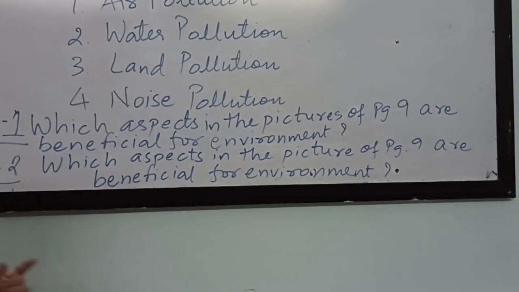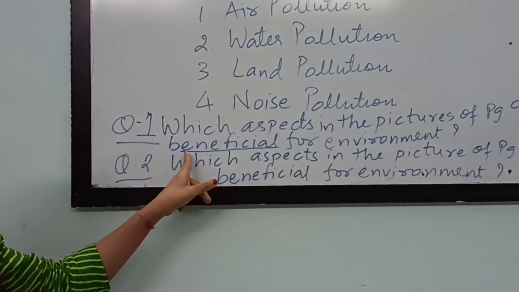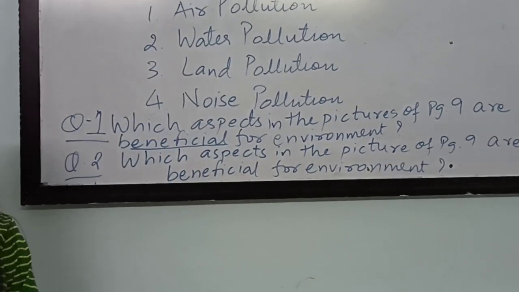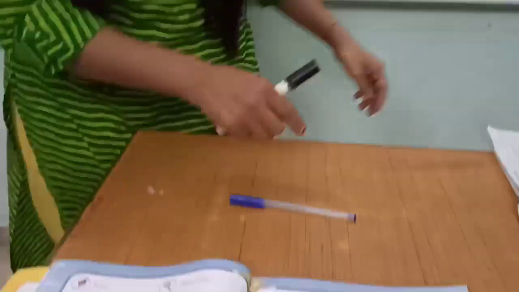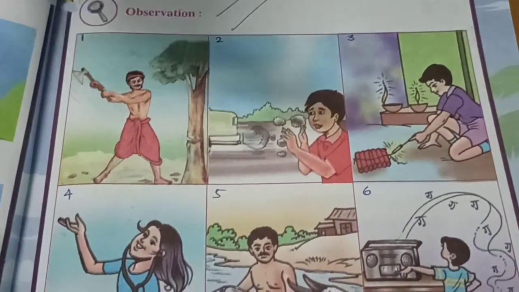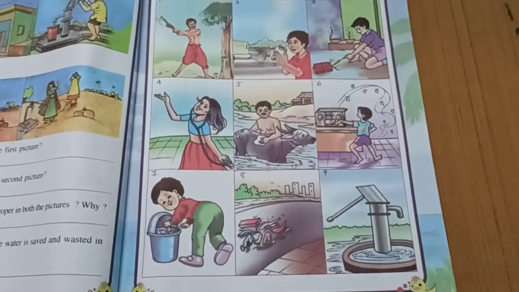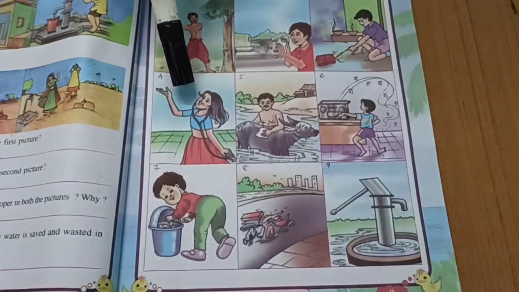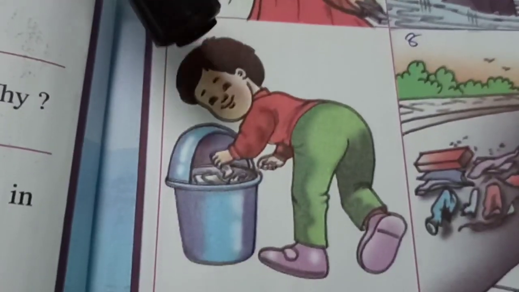So the main point in the question is, in page number 9 there are 9 different pictures. So which pictures are beneficial for the environment? Which pictures are good for us, right? Now look at this picture again. See, on page number 9 there are 9 pictures. Which are beneficial, meaning which are good for the environment? Now look at picture number 4, this one, and picture number 7. 4 and 7.